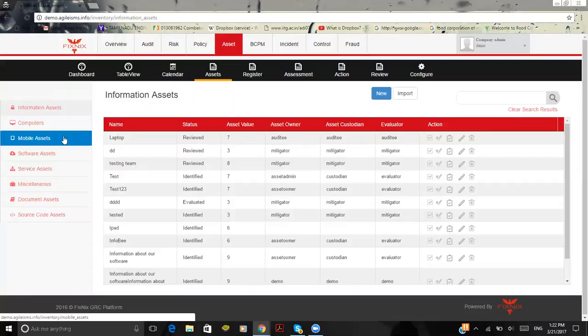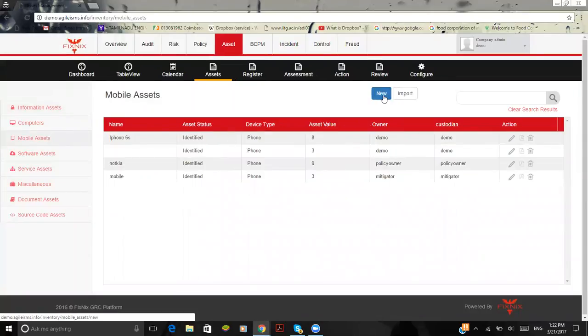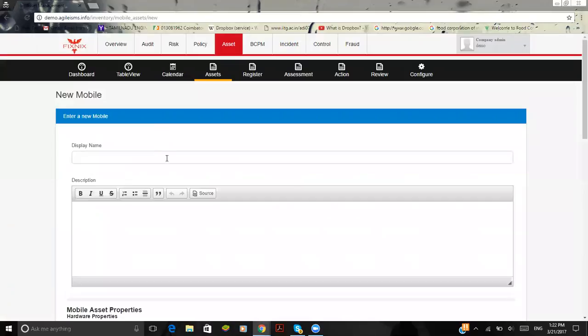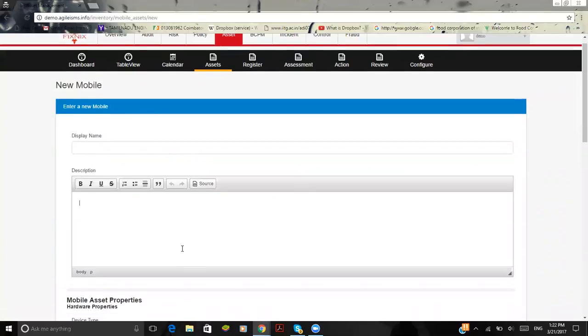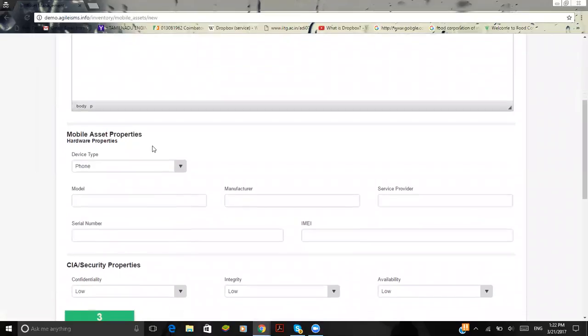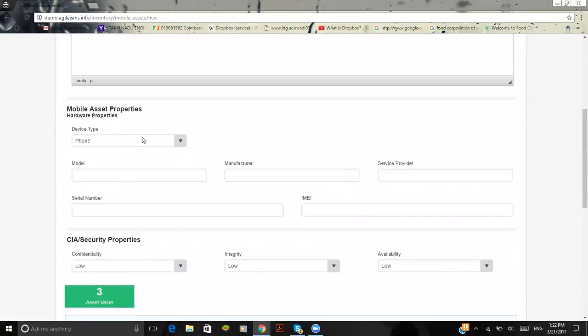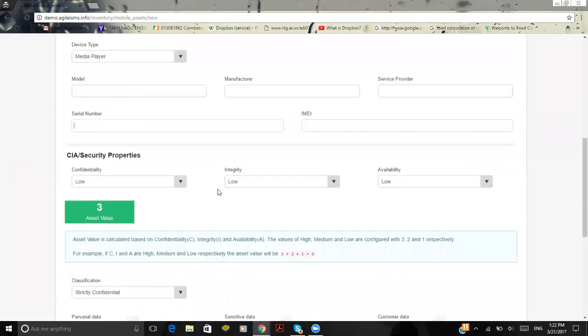Let me give an example for defining mobile assets. I'm going to define it as new. Here is where I define my display name and the descriptions in detail. I'm going to define the mobile asset properties, whether the device type is a phone, a tablet, or a media player, along with the model, the manufacturer, the service provider, the serial number, and the IMEI. This asset model will help you track all the assets based upon the type of asset that we define, and this works based upon the CIA properties.